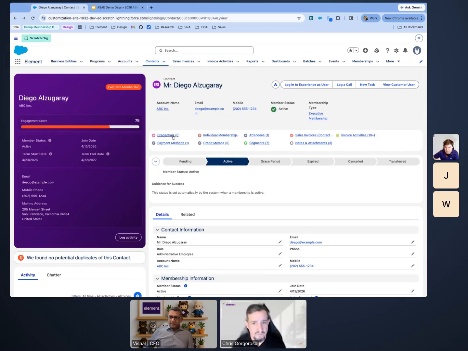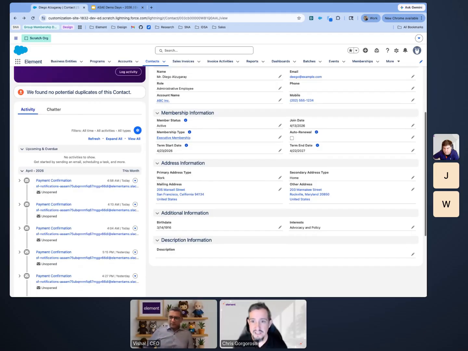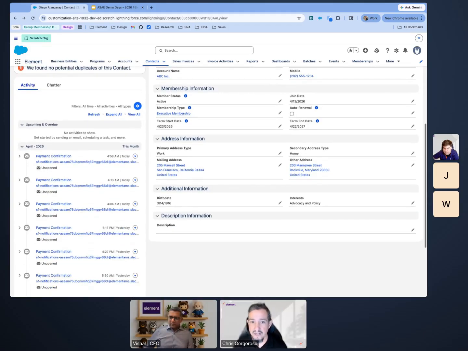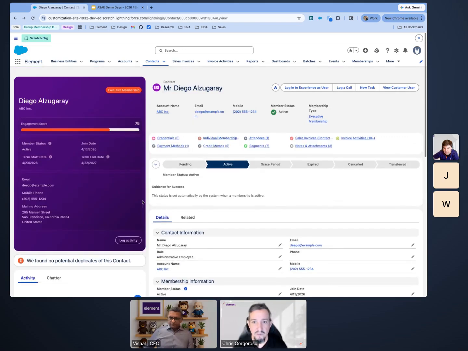Diego has no credentials at the moment. That's part of the whole demo. And if I want to dig into all the detail around Diego, I can scroll down here and see some of that information. Any of the emails that were sent to him are in our activity panel. And Element has a number of different tabs that you would be interacting with, and we'll dig into that on a different day. But the story that we're showing today really starts with Diego's experience.